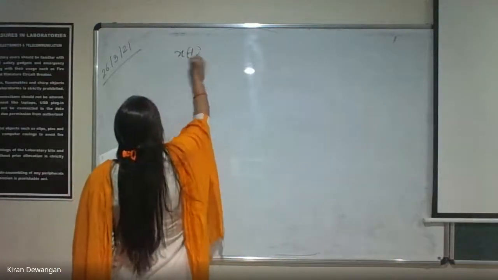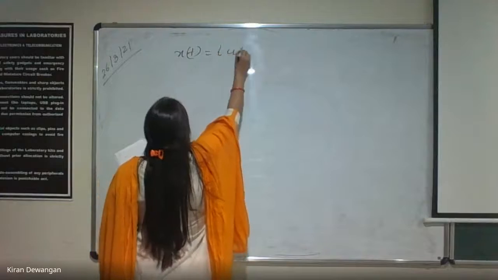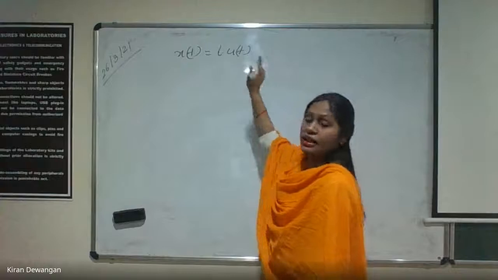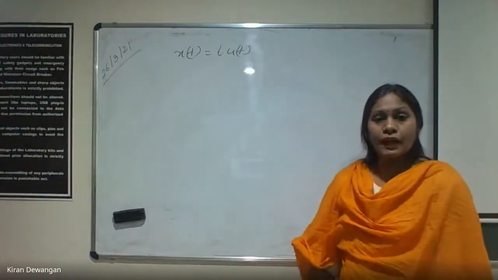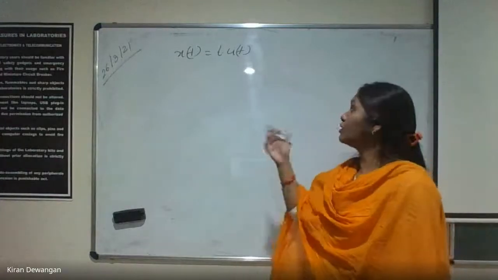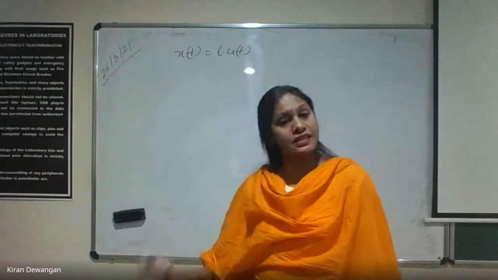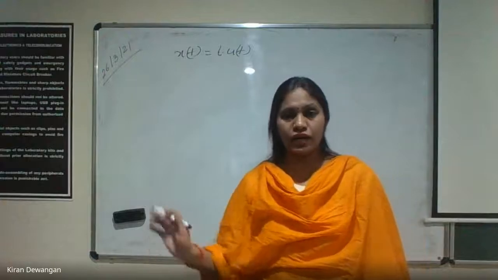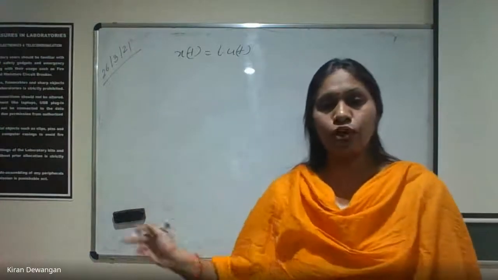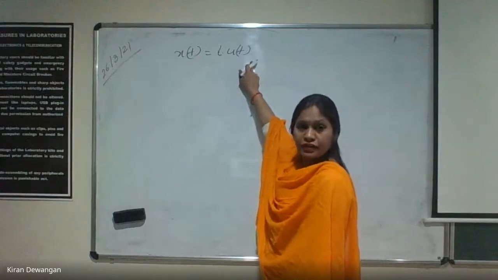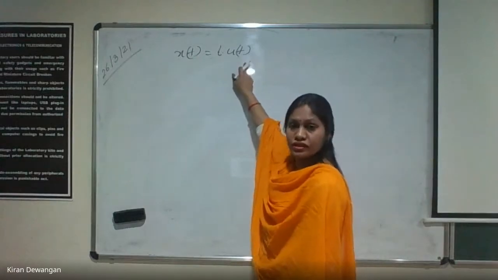x(t) = t times u(t). ये है क्या एक्चुअली? t times u(t) मतलब क्या हुआ? ये t times u(t) is what signal? ये कौन सा सिग्नल हुआ? t u(t) is what? It's t, मतलब अगर t 1 है तो वैल्यू will be 1, t 2 है तो वैल्यू will be 2. So it is multiplied by u(t), मतलब for all values of t which is greater than 0.